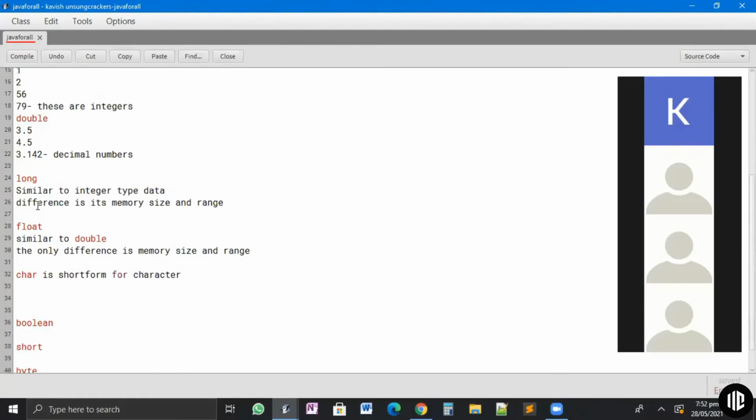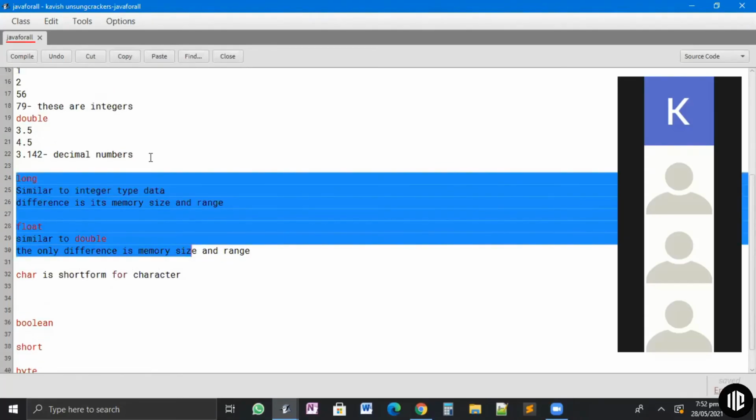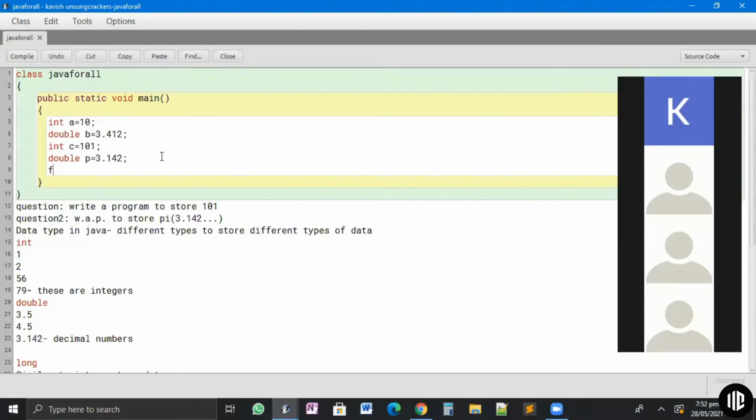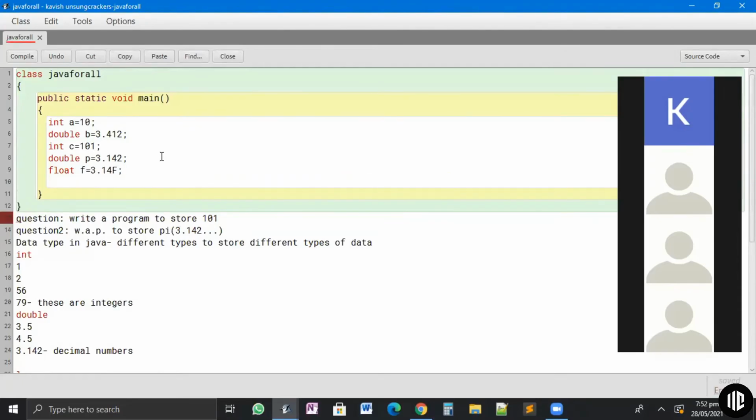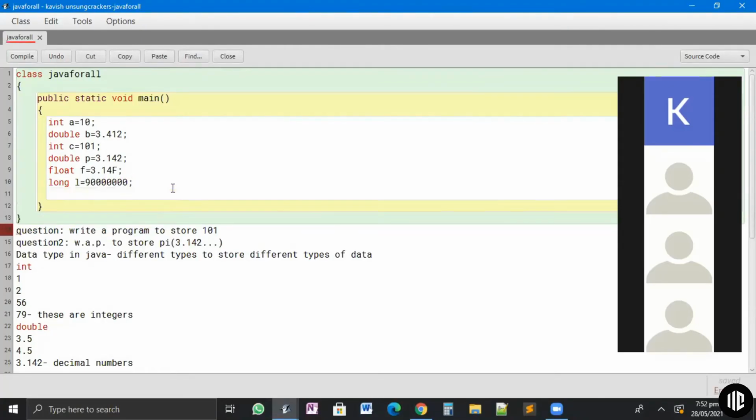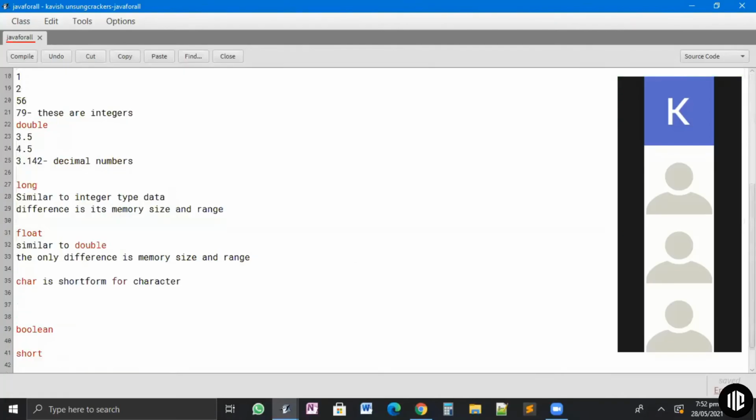Float and long are very similar. I'll explain how to define this. I'll say float. There's one thing in float that we must remember. For example, if I say float f is equal to 3.14, in float I need to put this f, capital F or small f, after my number. And if I say long L is equal to 99 lakhs, whatever this number is.